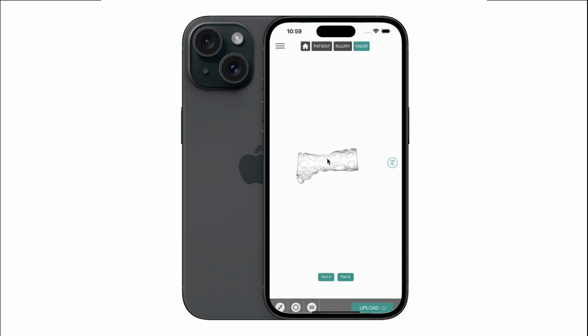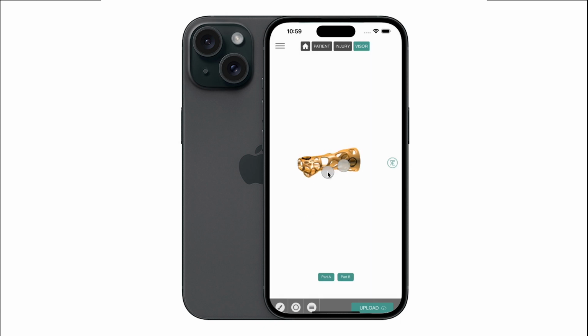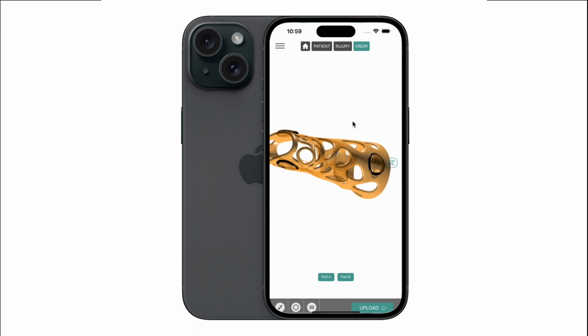With the immobilization generated, you can view it at different angles, rotate it, change the color of the part, change the color of the O-rings, and even change some aspects of the immobilization.